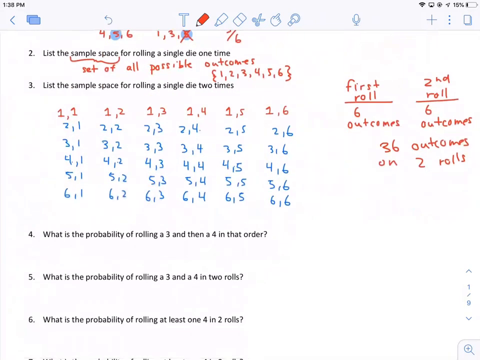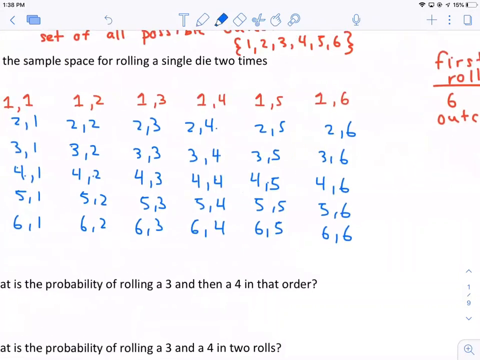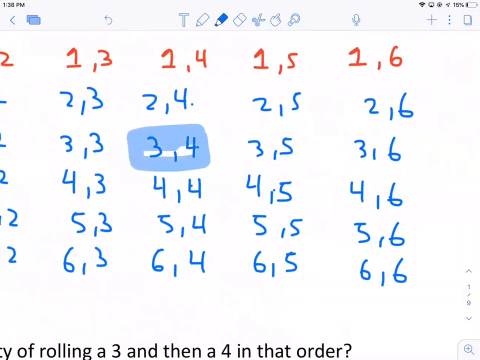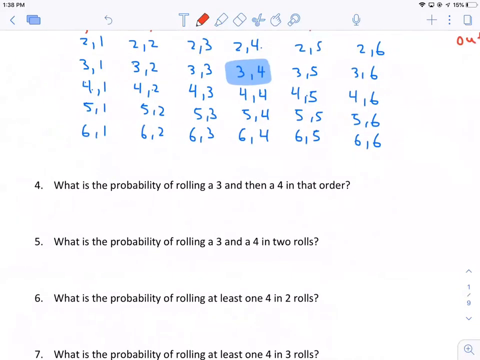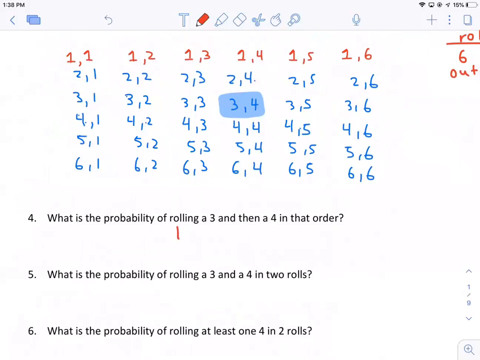So what's the chance of rolling a 3 and then a 4 in that order? Well, if we take a look at our sample space, there it is. There's a 3 and then a 4. That happens 1 out of the 36 outcomes. And all these outcomes are equally likely, so that's a 1 out of 36 chance.